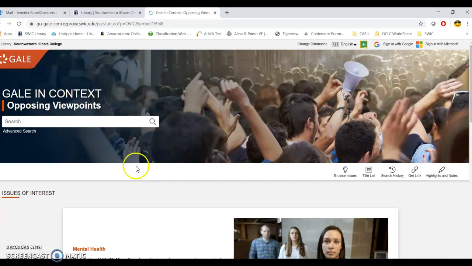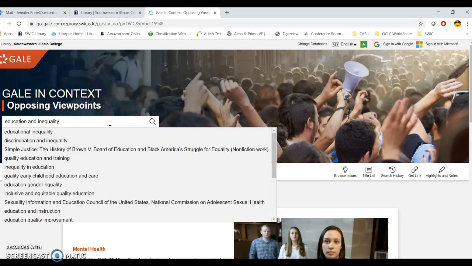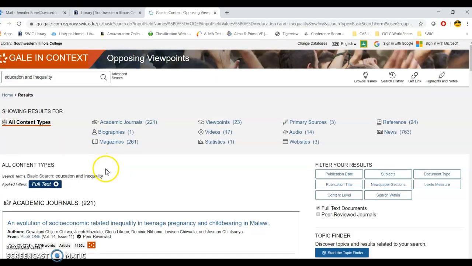When you show up on the page, you can just type in education and inequality right here and press enter. And you'll see you'll get some results in here.